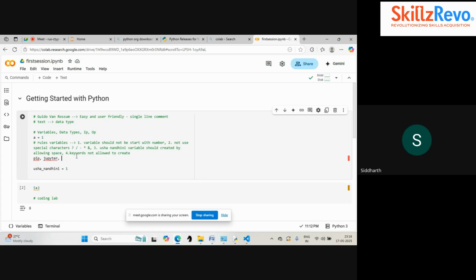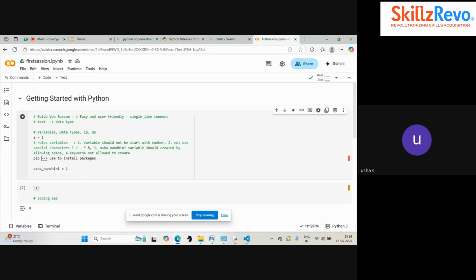Yes, ma'am. So these kinds of commands which we are using are for keyword purposes. It is already defined for a particular specific task. This pip is used only for installing packages in Python. So this should not be used for creating a variable. If you use this for creating a variable, that will raise an error.